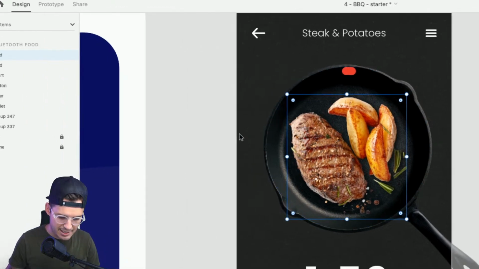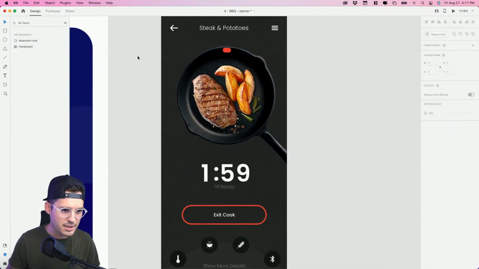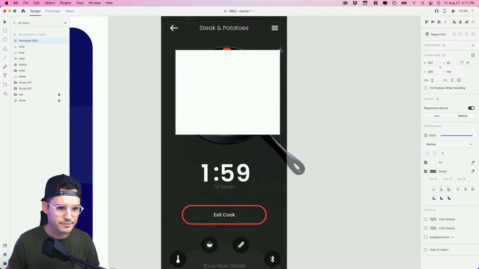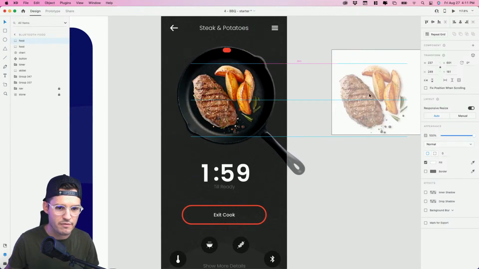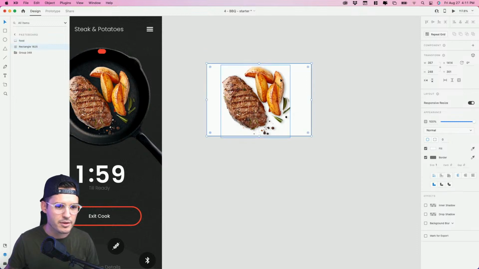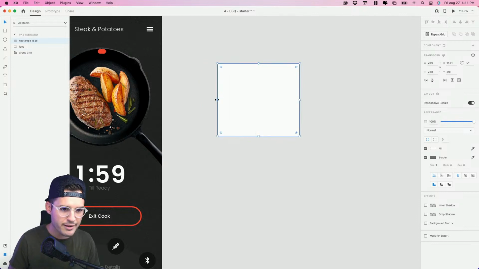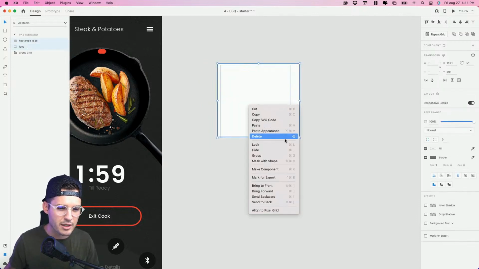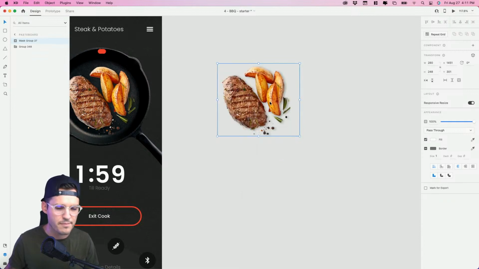I'm gonna mask this thing out. You guessed it. I'm gonna hit R for rectangle, and I'm going to draw a mask, all right? And actually what we could do is, let's do this off over to the side so you can see what we're working on here, all right? I'm gonna bring the shape in just a little bit. No need for it to be so large. I'm gonna bring it on top, and then I'm just gonna select both items and say mask with shape, okay?